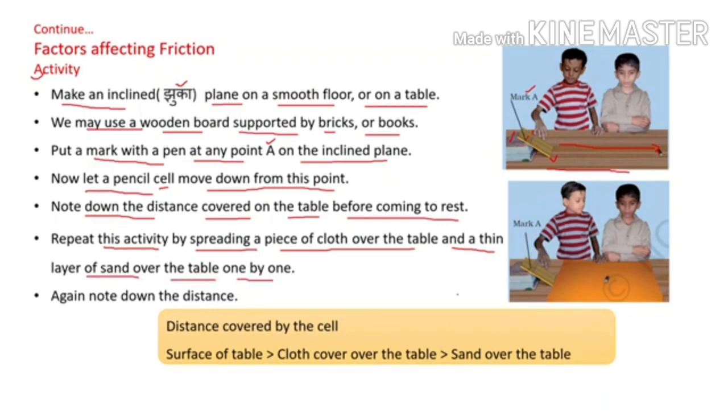You will observe that the distance covered by the cell is maximum on the smooth table surface, followed by cloth covering the table, and the least distance is covered when sand is spread over the table. Is it okay? You will see exactly the same descending order, dear students, as shown in the video here. This is because sand offers greater friction as compared to cloth.